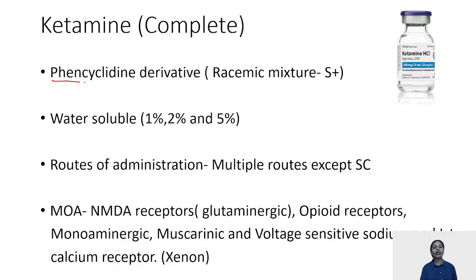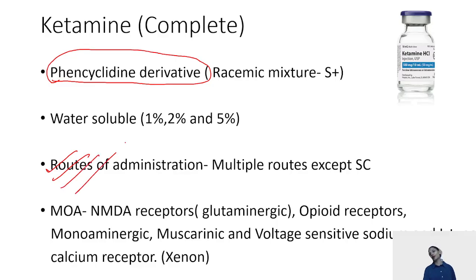Ketamine is a phencyclidine derivative. Imidazole derivative is etomidate. Alkyl phenols are your propofol. Phencyclidines are your ketamine. It is water soluble, and the most important thing about ketamine is the routes of administration.